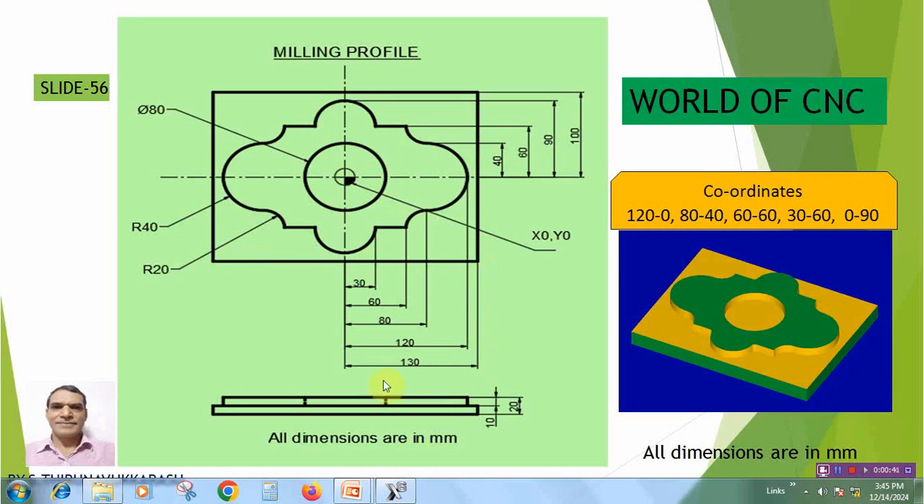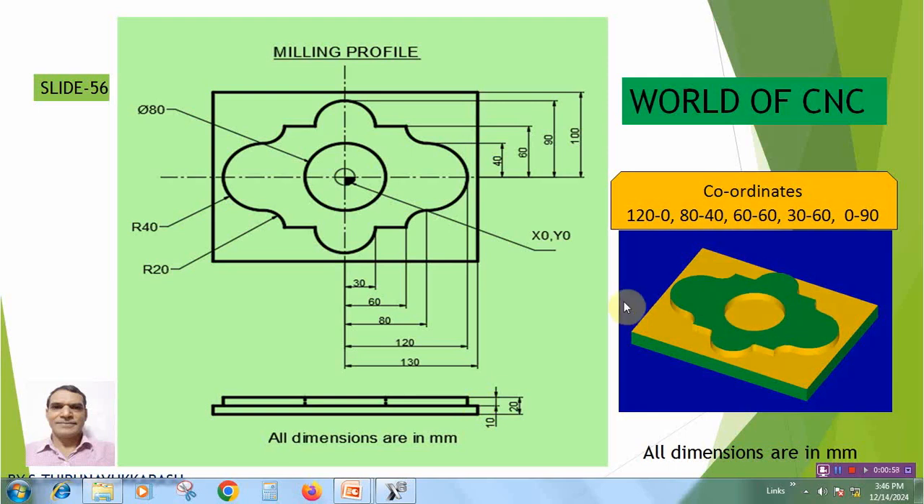The blank size will be 260 by 200 by 20 mm. Suppose we are doing any facing operation, 21 mm will be there. So this is the final product.